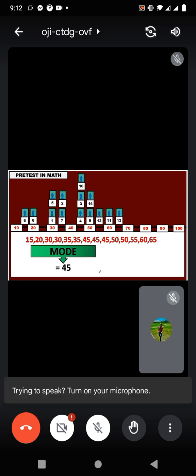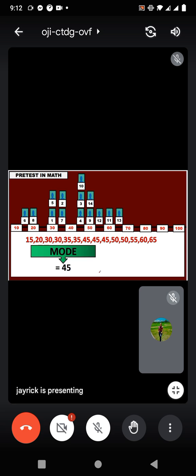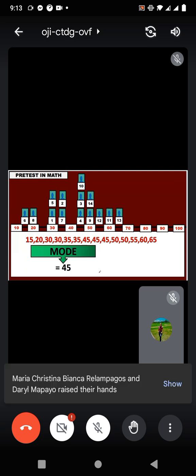30 repeats itself twice. Okay, 2 times. How about 35? Twice na nag-repeat. 45, 3 times na nag-repeat. Take note on this. Bakit hindi magiging mode yung 30 and 35? Bakit pipiliin lang natin yung 45? Why should we choose 45 as the mode of this data set?